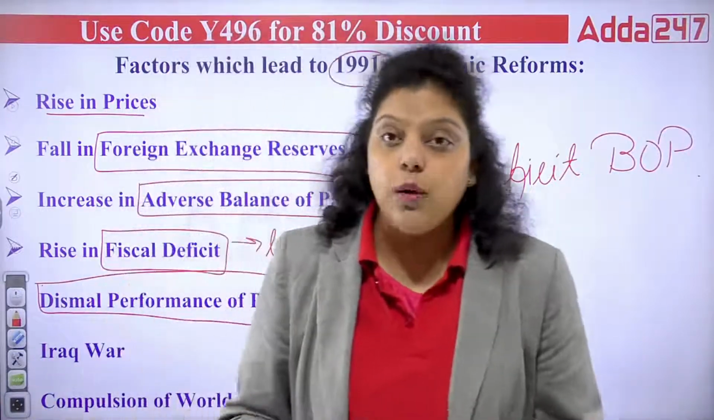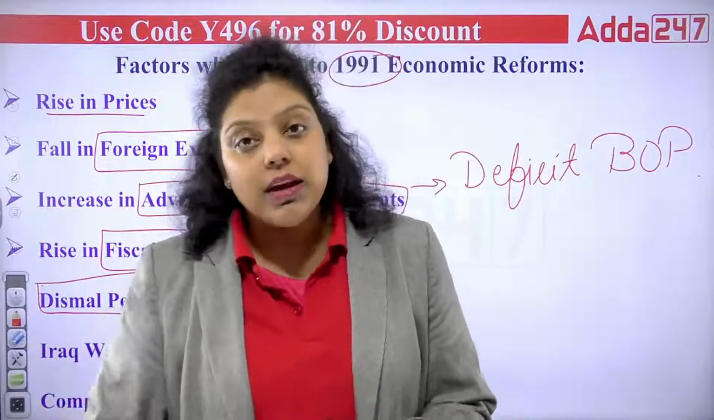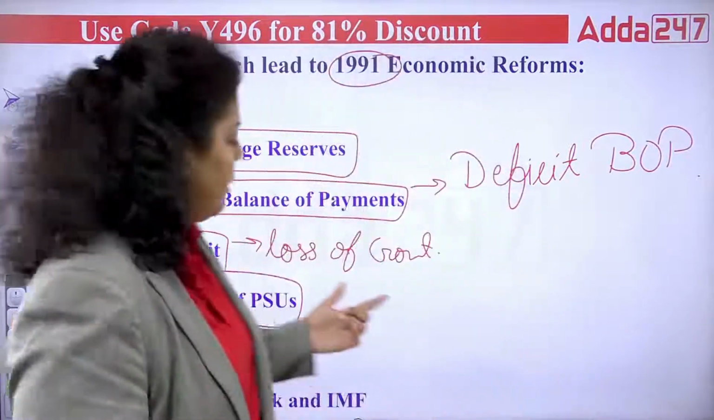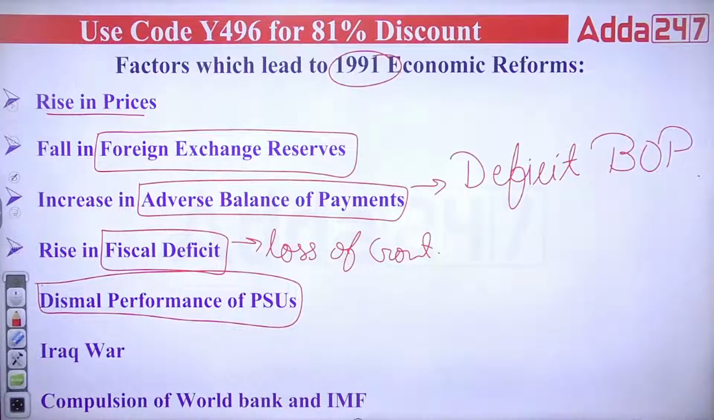They were not able to give jobs to the people. They were not able to generate income. They were not able to produce goods and services. That's why inflation also increased. So the public sector undertakings' financial condition was very bad.